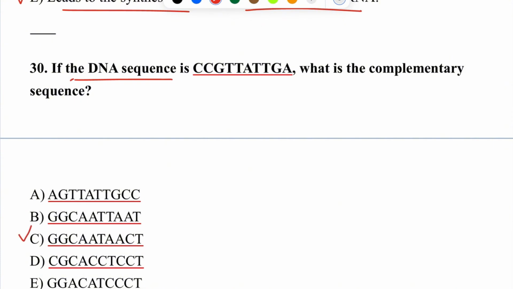It is C, G, G, C, A, T, A, C, T. G forms a triple bond with C, and T forms a double bond with A.